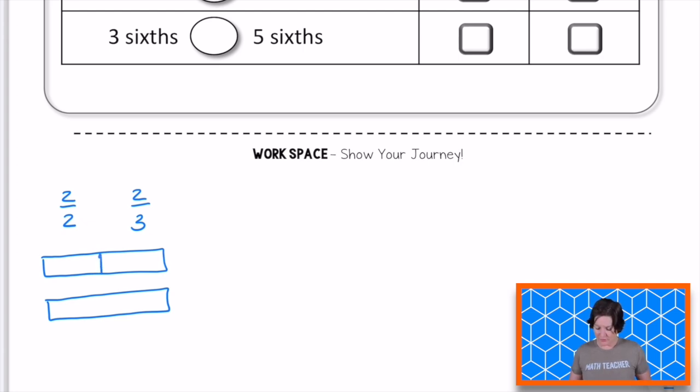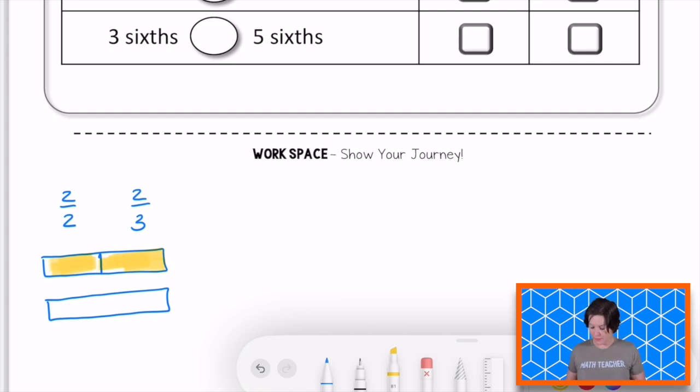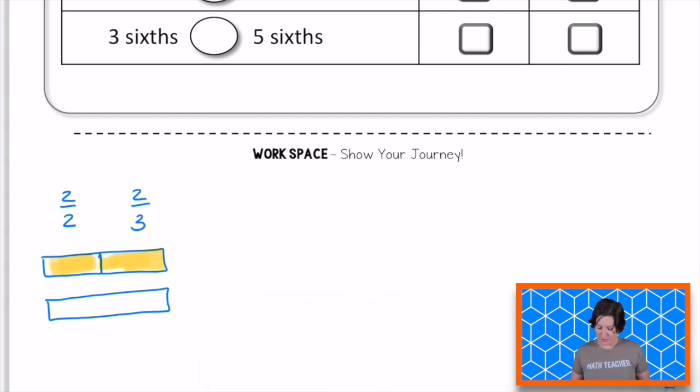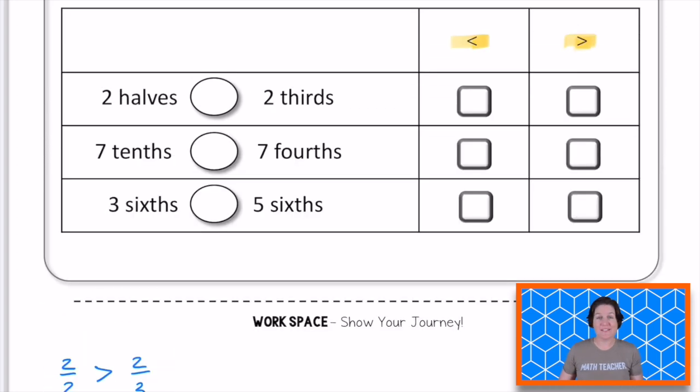The first one is 2 halves, so I need to break it into 2 equal pieces and shade in 2. So we've got 1, 2. Really, 2 halves is the whole thing being shaded in. For 2 thirds, that would be broken into thirds, trying to make it look as equal as possible, shading in 2 pieces. I can see that 2 halves is greater than 2 thirds, and I need to use this sign like that. So let me go on up and select the greater than symbol for that one.